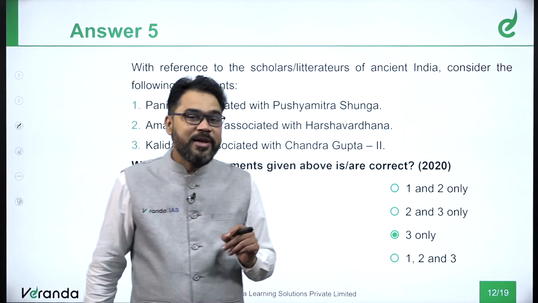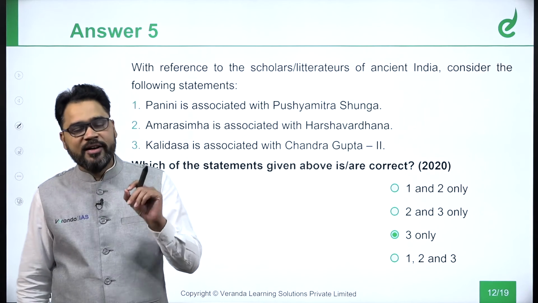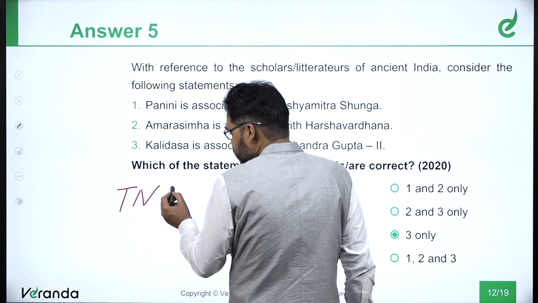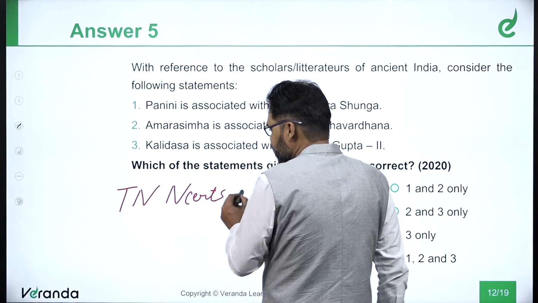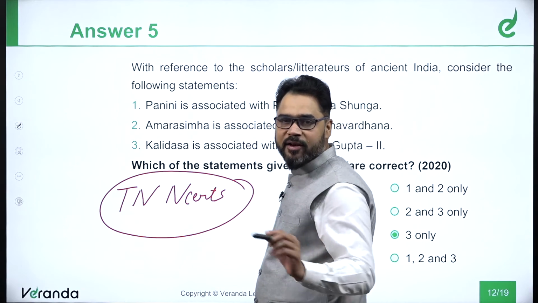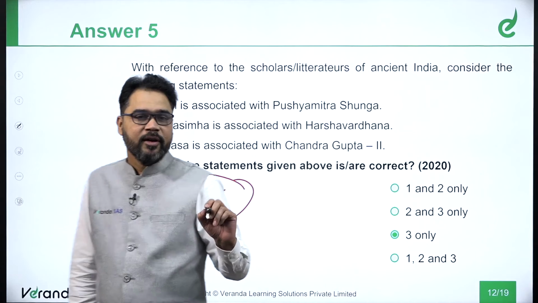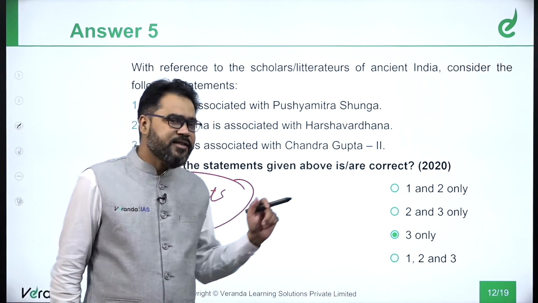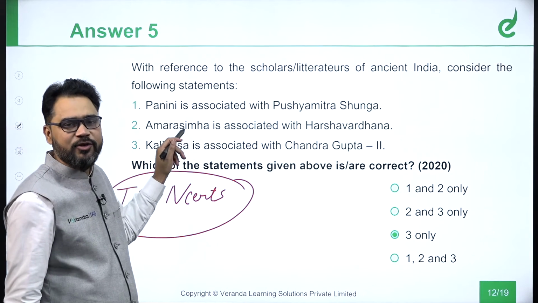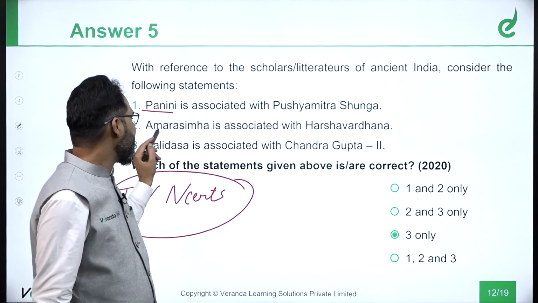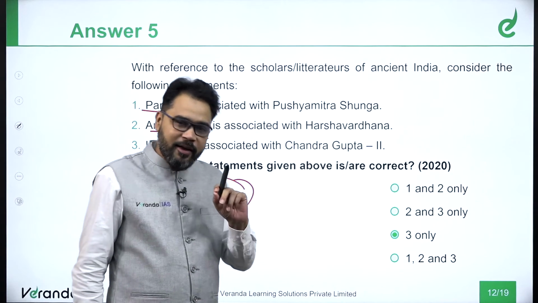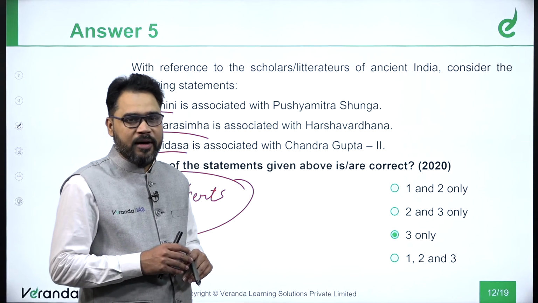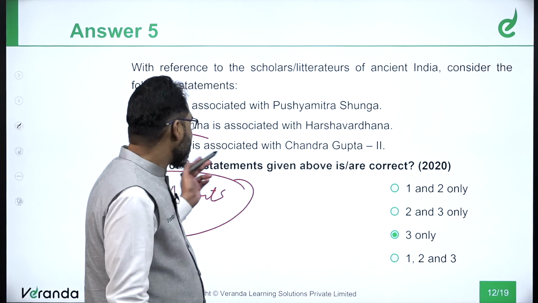Now, I will suggest that with reference to art and culture and ancient India, the Tamil Nadu NCERT books are of immense help, of great help. If you are following ancient history and art and culture from the Tamil Nadu NCERTs, everything is very easily associated there. You will find mention of Panini, Amarsimha and Kalidasa, very easily provided to you. The correct answer for this question is that Kalidas was associated with Chandragupta.